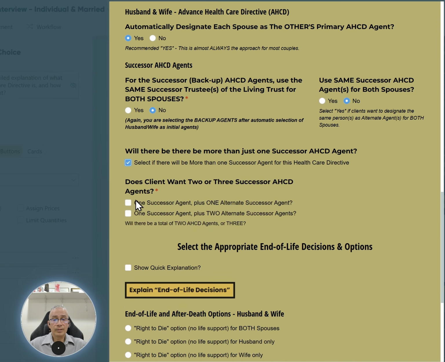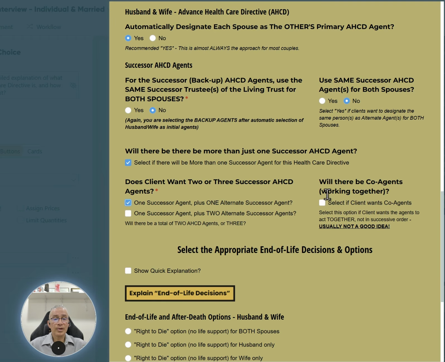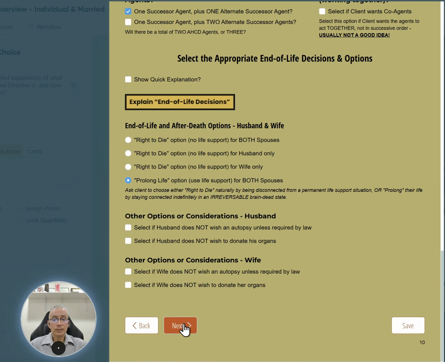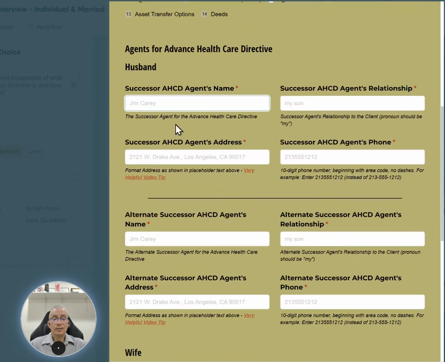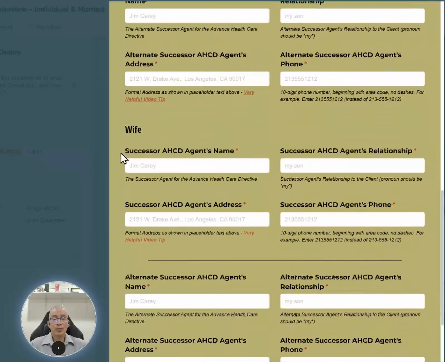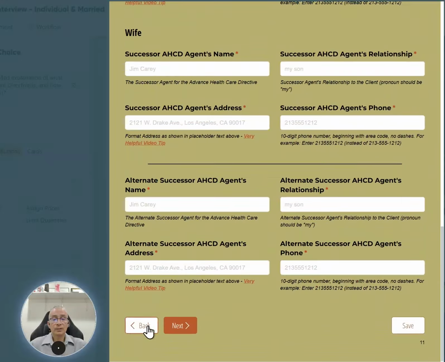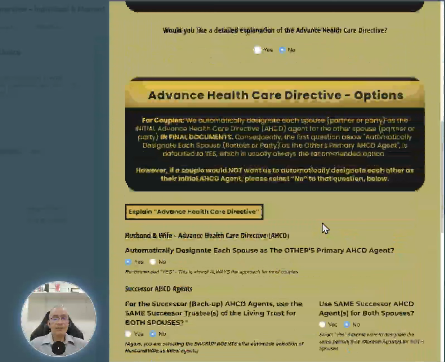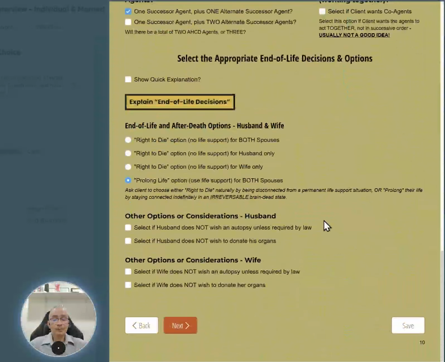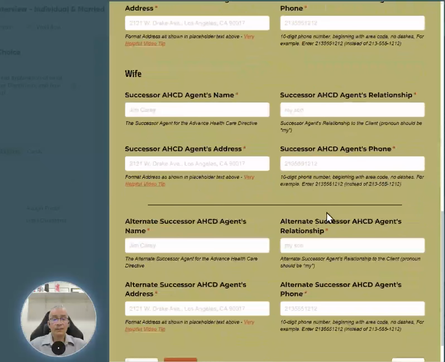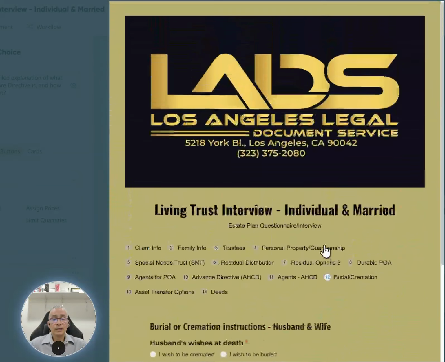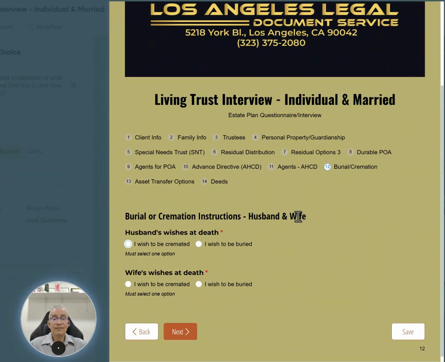Okay, so let me show you that real quick. Let's say 1 plus 1, no co-agents in this example. Hit next. Advanced Healthcare Directive agents: husband, primary backup agent; wife, primary backup agent. Okay, that pretty much should give you an idea of how that would work. And so let's go back here and let's say they enter all that information, and that would be the end of that little demonstration.